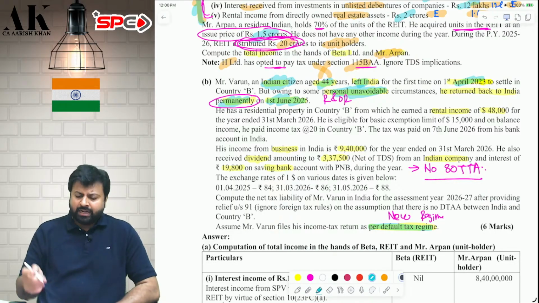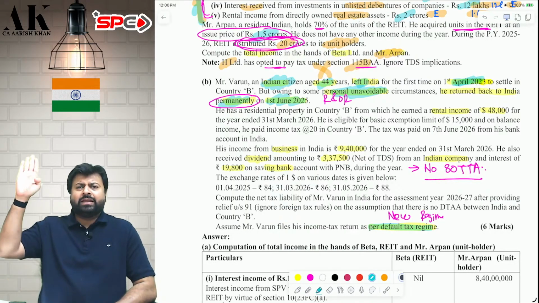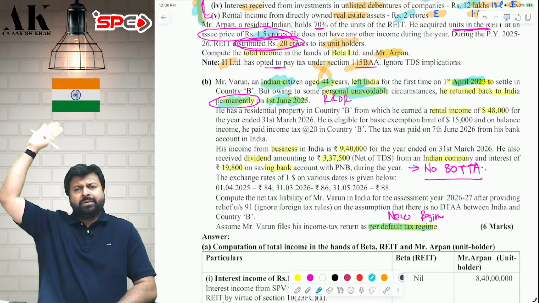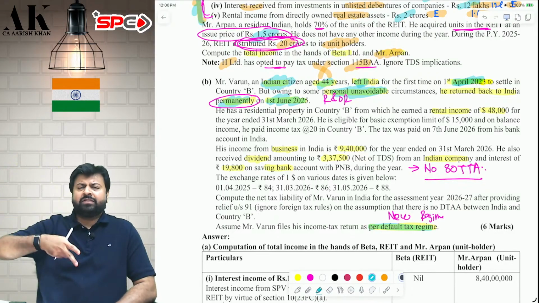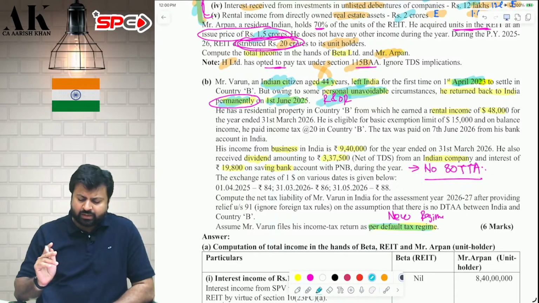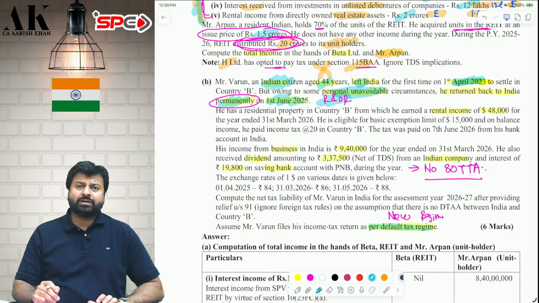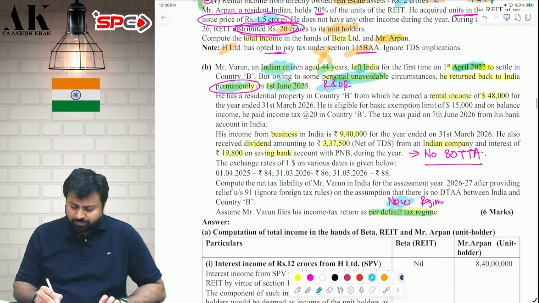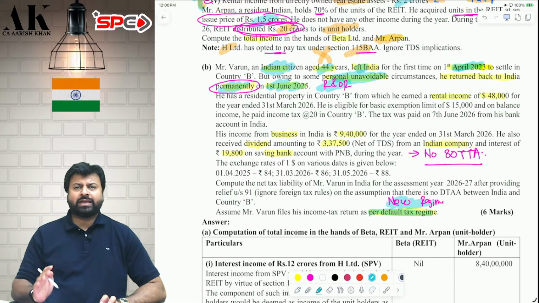He is a resident. Now, in 2023 only he went outside India for the first time. It means before that he was in India only. Therefore, he will easily fulfill the 2 additional conditions also. Therefore, Varun is a resident and ordinary resident. World income will be taxable in the hands of Varun. Now, Varun wants to pay tax as per new regime. So, accordingly compute tax as per new regime.